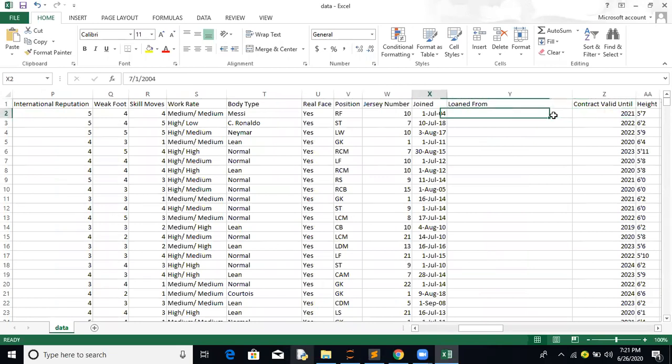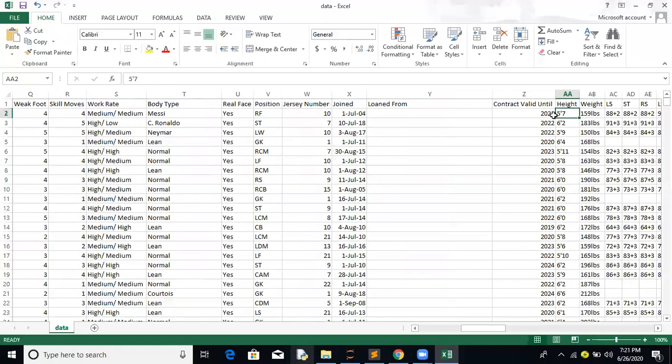Contract valid until is, I think, the best part, because here we can work out how much time a particular player has spent. For example, 2004 till 2021, I think 16 years he will spend at Barcelona. Height and weight: does it matter? I'm not sure, but normally goalkeepers are required to have above-normal height, so it's good practice.